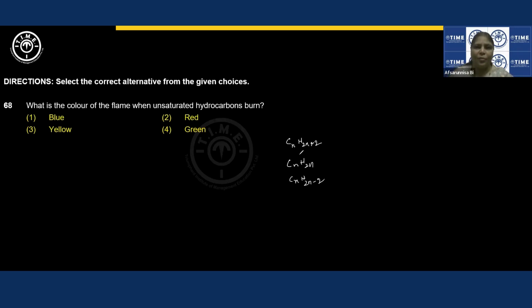Whenever oxygen is insufficient and combustion is incomplete, you always see a yellow flame. Let us say you have taken a saturated compound in plenty, and oxygen is limited, then also you'll get a yellow flame. But if for the saturated compound, for the same amount of oxygen, the flame is blue, then if you take an unsaturated compound, for sure it will be yellow. This is what you need to understand and then answer it.